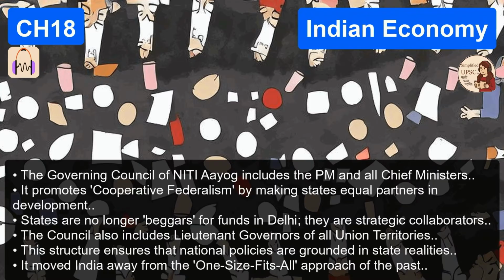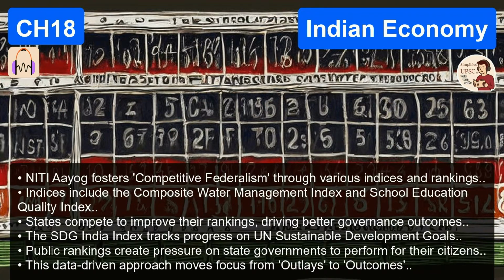And then what happens? Well, the CM of Kerala sees that and immediately wants to implement policies to beat them next year. The CM of Bihar sees it, realizes they are near the bottom, and knows exactly which metrics they need to urgently improve. It uses data and total transparency to relentlessly drive performance. Precisely. It turns vague governance into verifiable public performance metrics. Because if you are a chief minister heading into an election, you really don't want your state to be at the absolute bottom of the National Health Index. It looks terrible in the local newspapers. That's a remarkably smart psychological tool for governance.